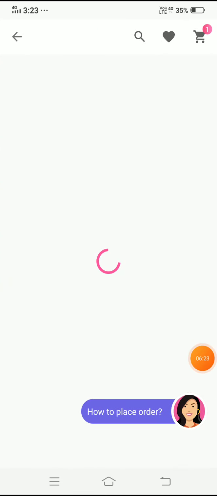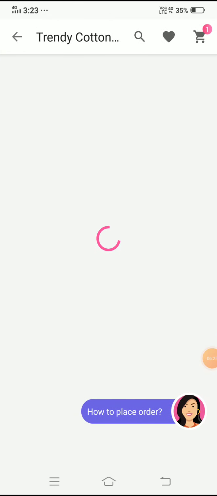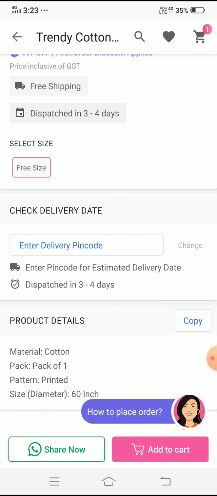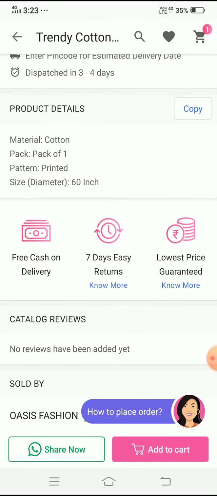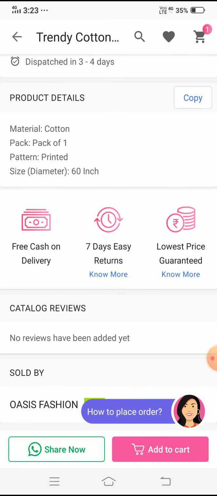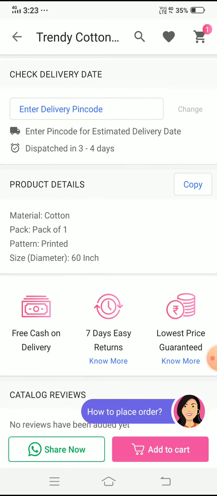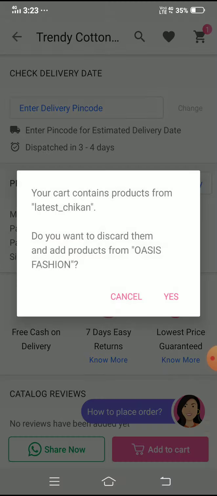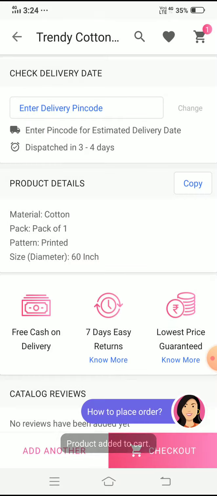Okay, first we have to go to, yes, we have to buy this one, 390. Okay, here is the free size also. Whatever size we want, that much size they provide. Suppose I have to add it to cart. Okay, size free, size 1. Okay, continue. You want to add products? Yes. Okay, this product is added to cart.